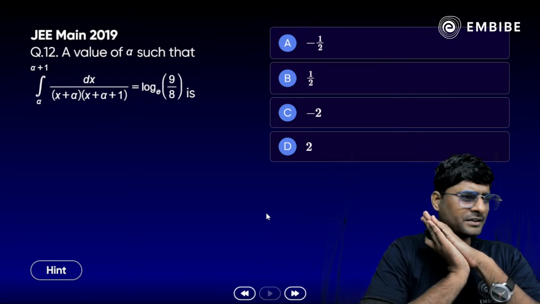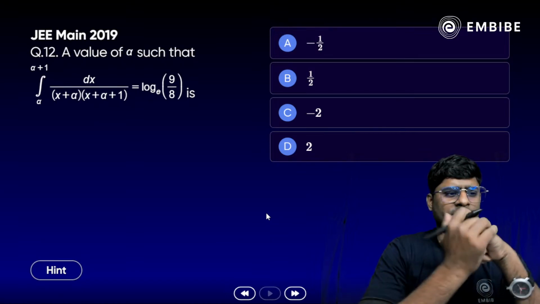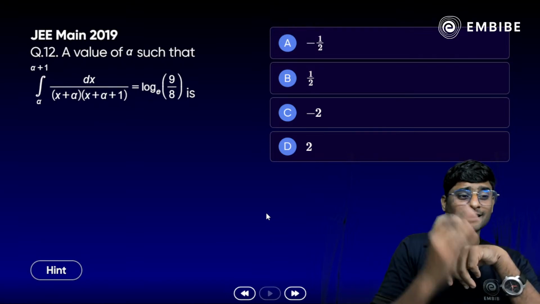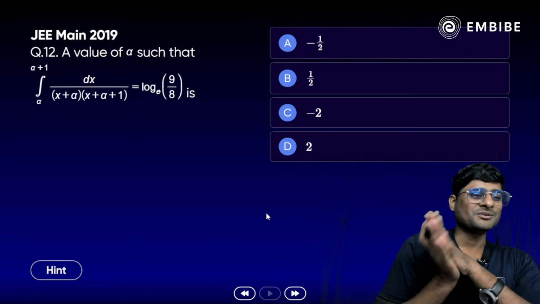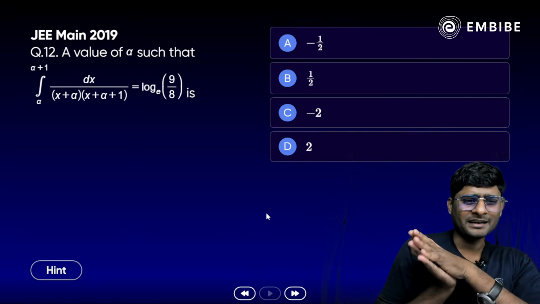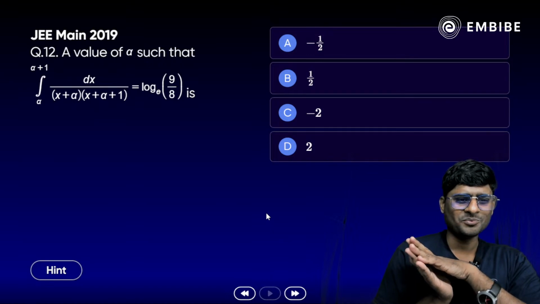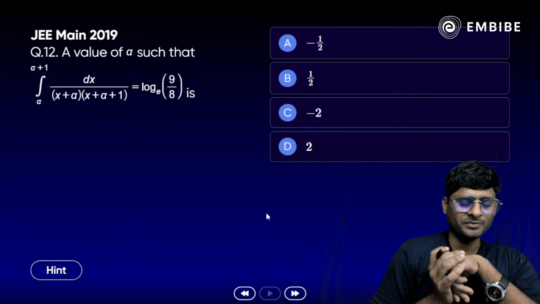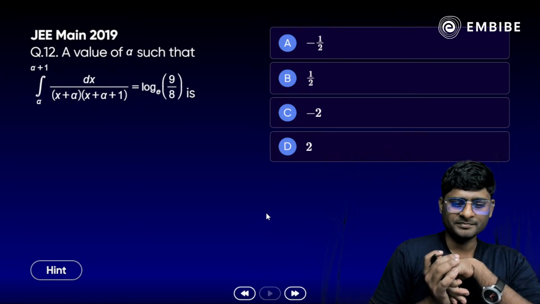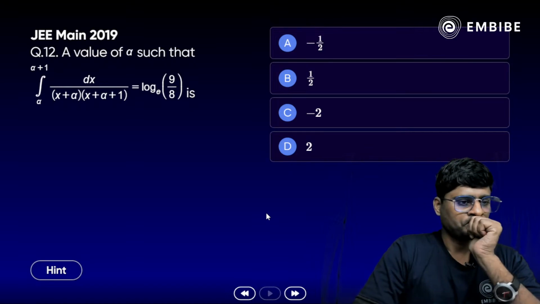Look at the limit: the integral from alpha to alpha plus 1 of dx by x plus alpha plus 1 is equal to log base e 9 by 8. All right, what will be the value of alpha here? We need to calculate. How do we solve here?